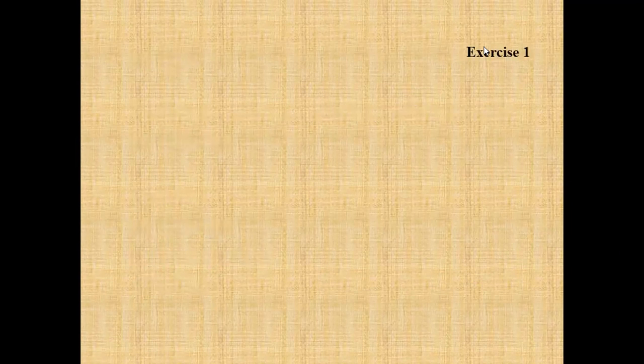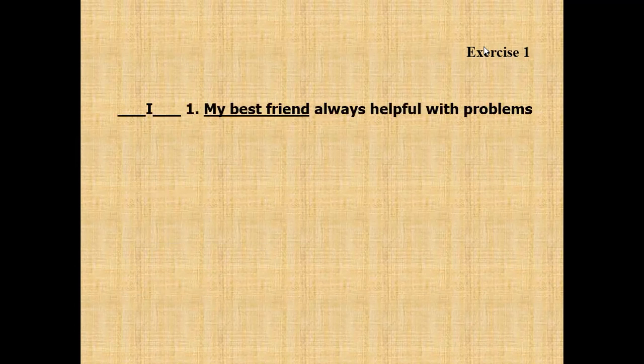Now we come to the exercise 1. Number 1. My best friend always helpful with problem. So it is incorrect. Why? Remember subject and verb in every sentence. So it's only subject, my best friend. So it is missing verb. So it means it is incorrect.